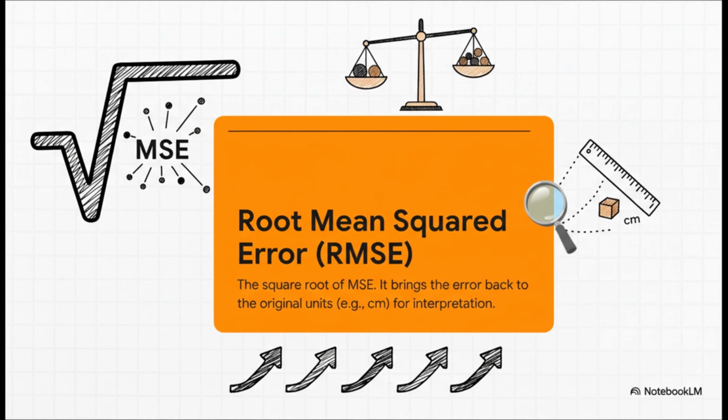It's so simple. It's just the square root of the MSE. It does the same job of punishing big errors, but then it translates that final number back into units we can actually understand, like dollars or centimeters. So now we can say our model is off by, say, $300 on average, while still giving more weight to those bigger mistakes.